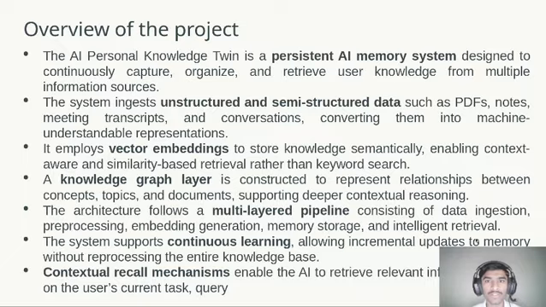The Personal AI Knowledge Twin is a persistent AI memory system designed to continuously capture, organize, and retrieve user knowledge from multiple information sources. The system ingests unstructured and semi-structured data, such as PDF notes, meeting transcripts, and conversations, converting them into machine-understandable representations. Then it employs vector embeddings to store knowledge semantically, enabling context-aware, similarity-based retrieval rather than keyword search. A knowledge graph layer constructs and represents relationships between concepts, topics, and documents, supporting deeper contextual